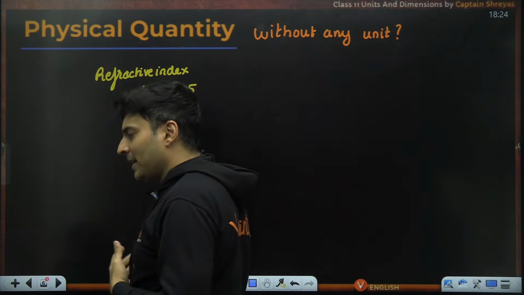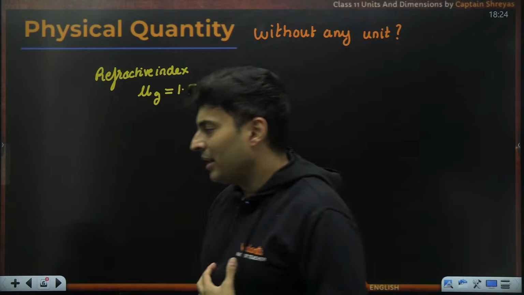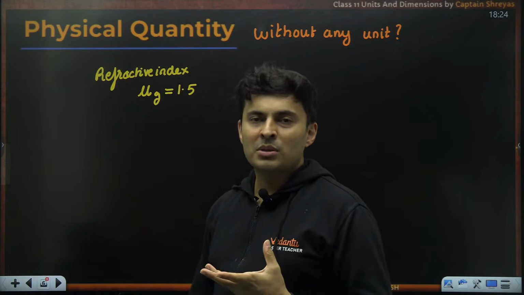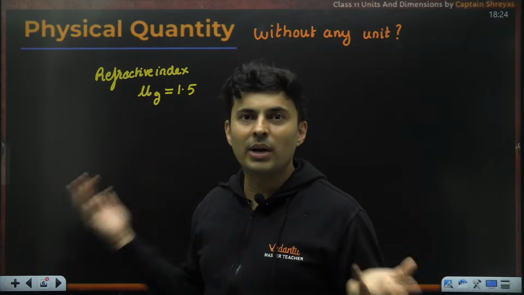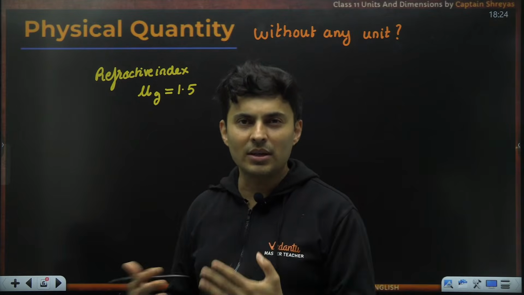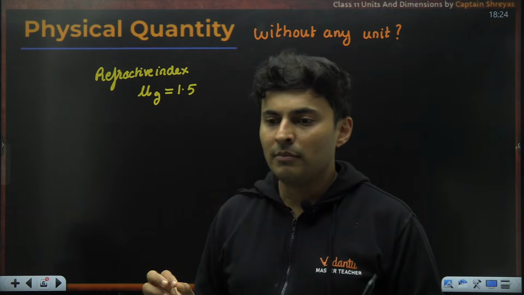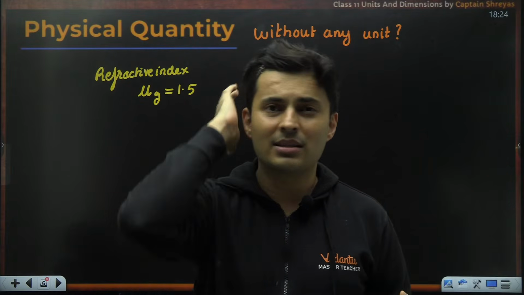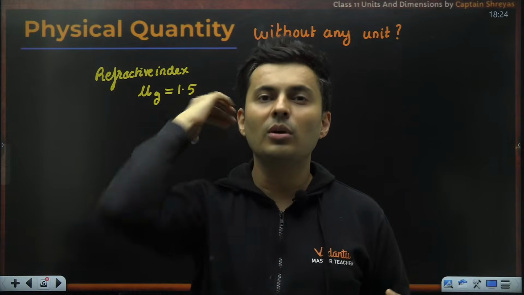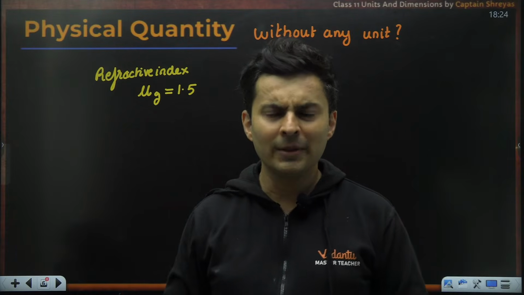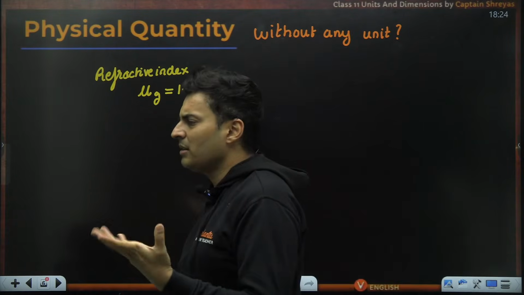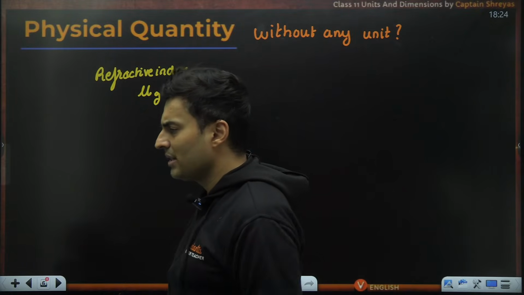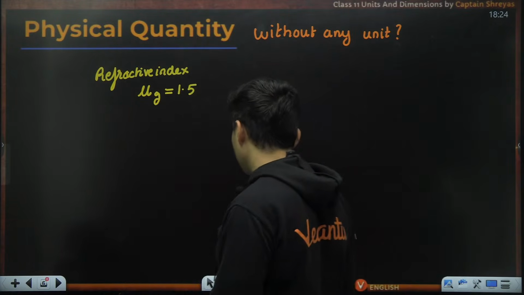Pi is a quantity, but it is not exactly a physical quantity, because it's just a number in mathematics. It's a mathematical constant. It's not measuring something every time it is changing. It is a universal constant, so it is not going to change with time and everything. So pi is just a mathematical constant. You can say it is not exactly a physical quantity.